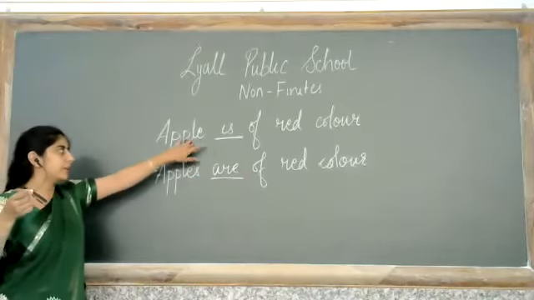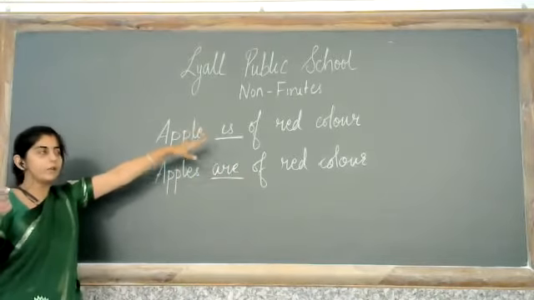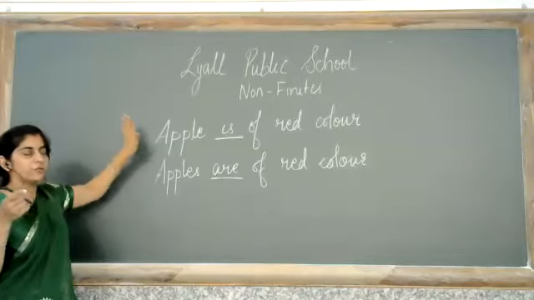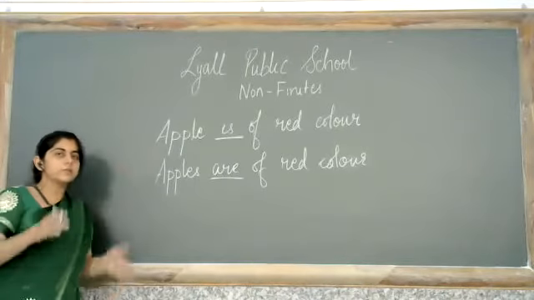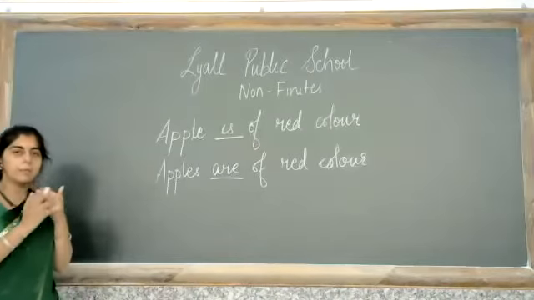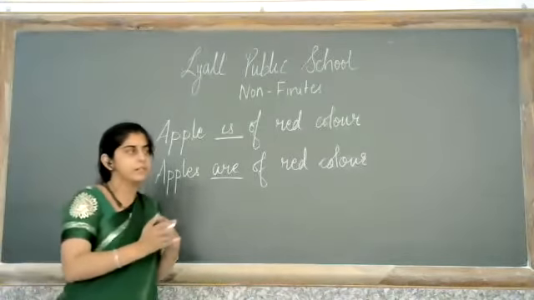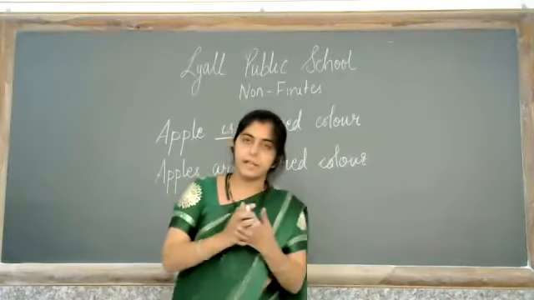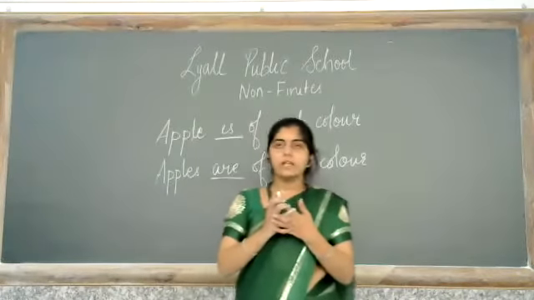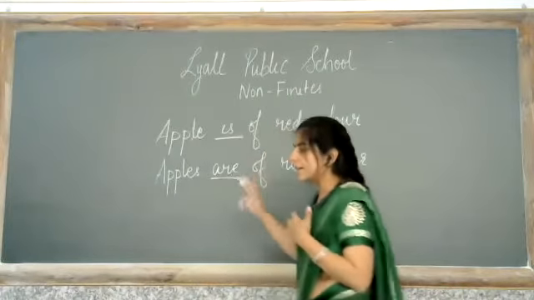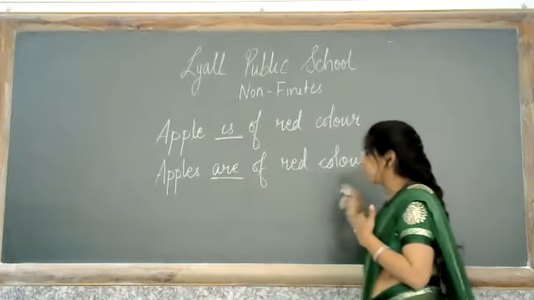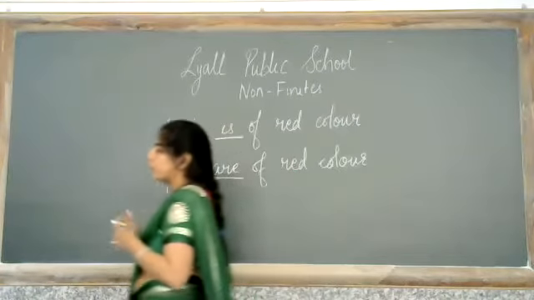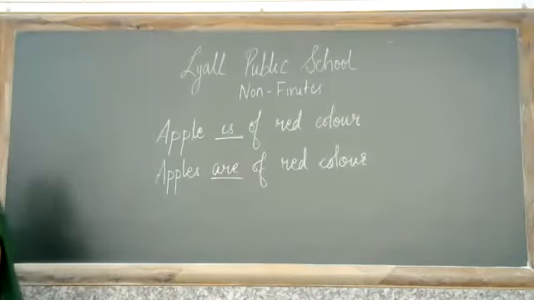अगर यहाँ पे apples कर देंगे तो उसको R करना पड़ेगा क्योंकि verb जो है वो number के accordingly change होगा. So those verbs which change according to the number, person or tense are known as finites. ठीक है, are known as finite. So I hope finites क्या होते हैं ये आप सबको clear हो गया होगा. Next we will move towards what are non-finites.